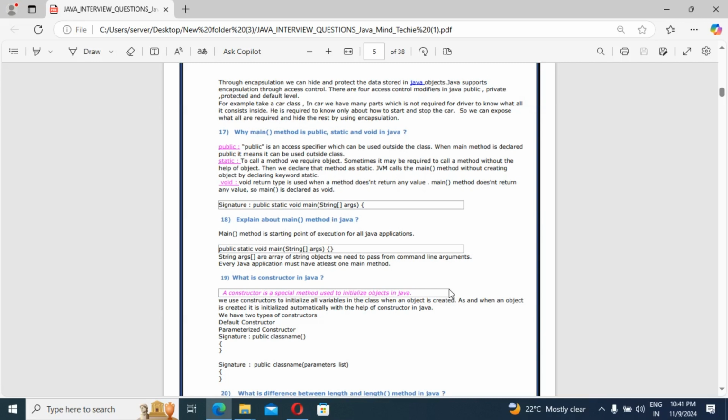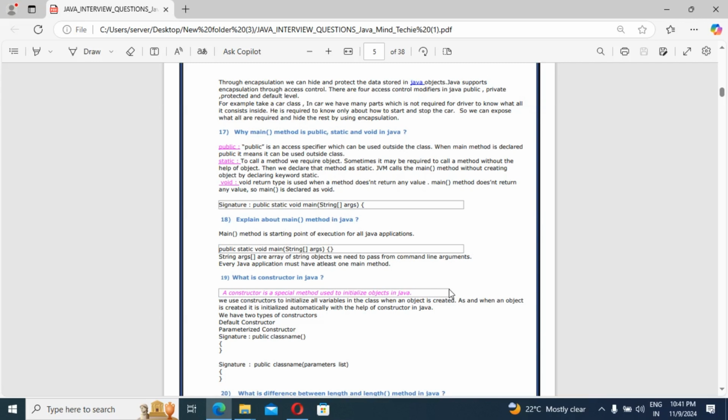Public means, guys, we know very well, right? This is an access modifier. So public is an access specifier which can be used outside the class. Public means anyone can access. That's why we mention public here, because when the main method is declared public, it means it can be used outside the class as well. Okay. Then next, static.